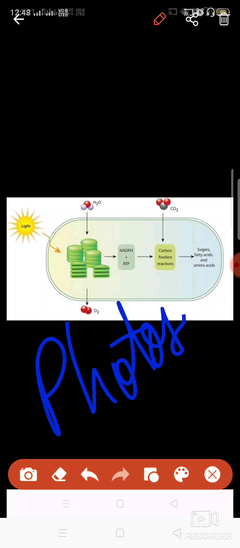Now I'll tell you what is going on here. This is the photosynthesis reaction. Photosynthesis is a process by which plants absorb the sunlight and convert it into sugars, fatty acids, amino acids, that is sugars or carbohydrates, fatty acids like oils, and amino acids like proteins.